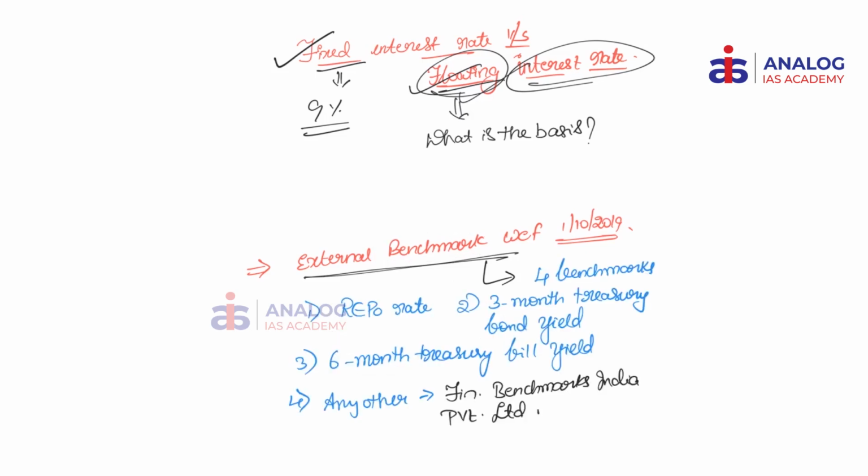So basically there are 4 external benchmarks set by RBI. First one is the repo rate. RBI, or to be precise, the Monetary Policy Committee, comes out with a repo rate every 2 months. The bi-monthly monetary policy decides the repo rate.